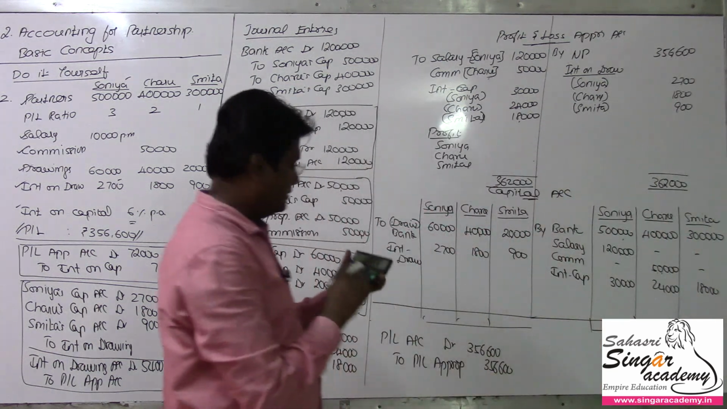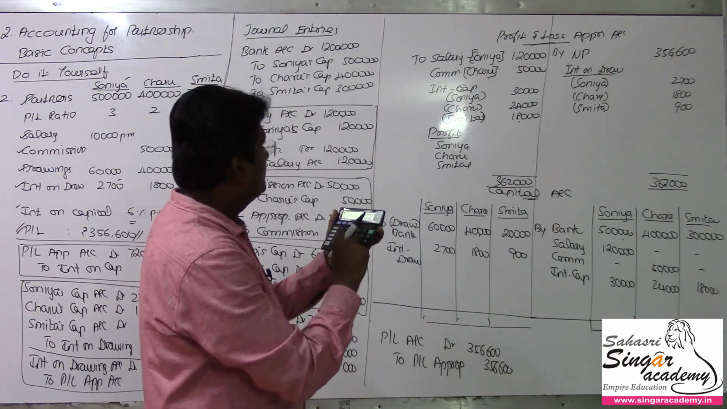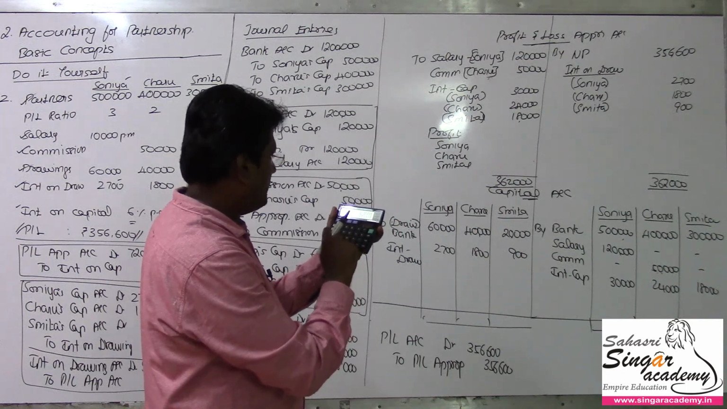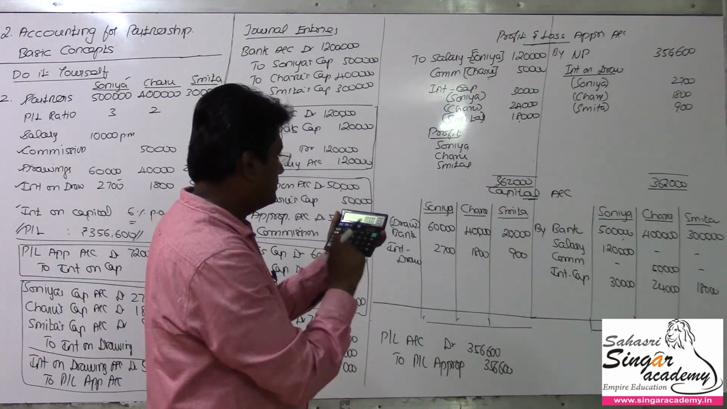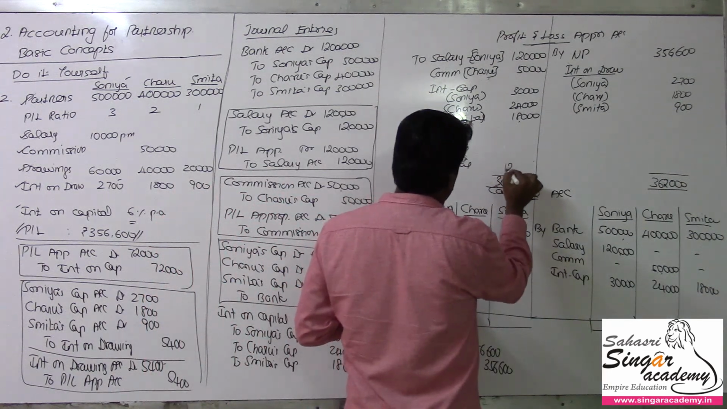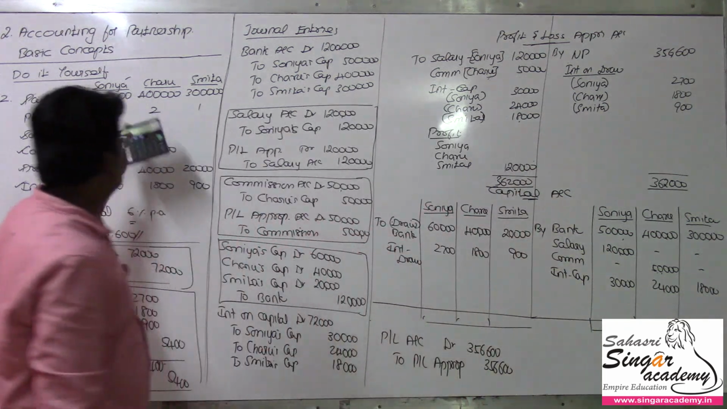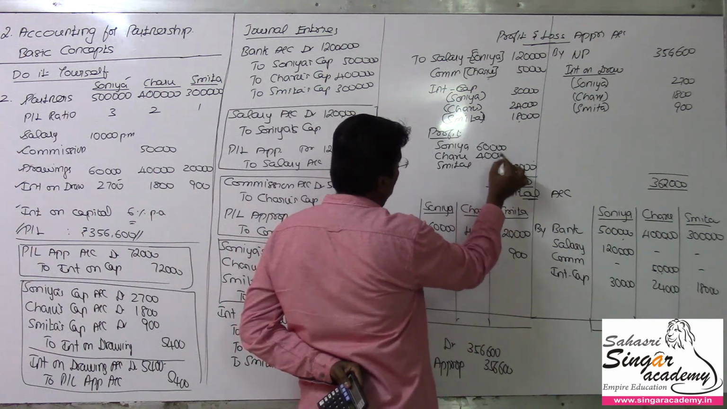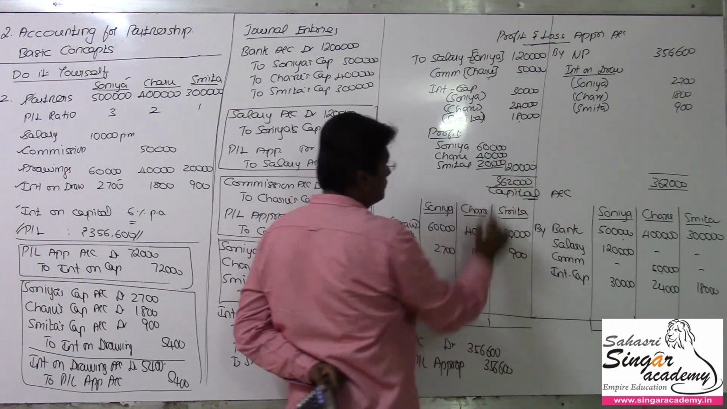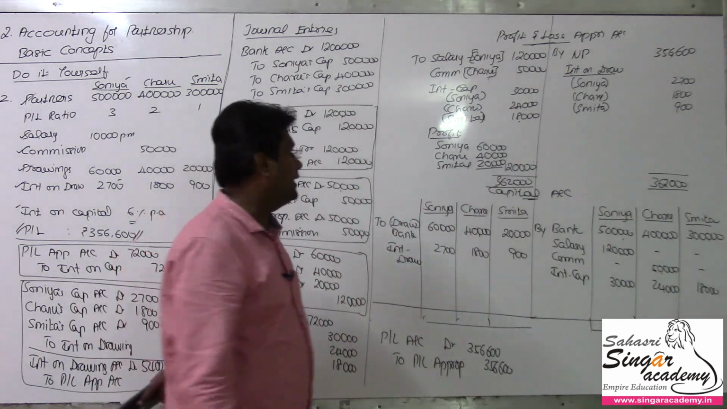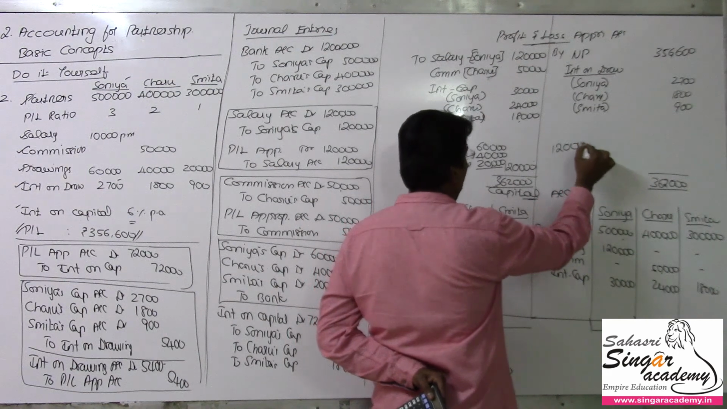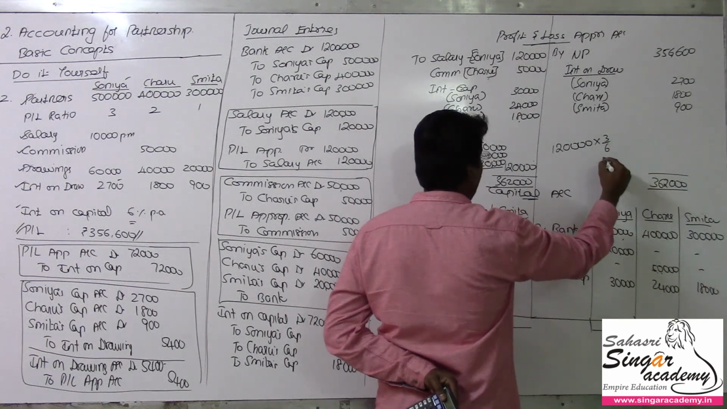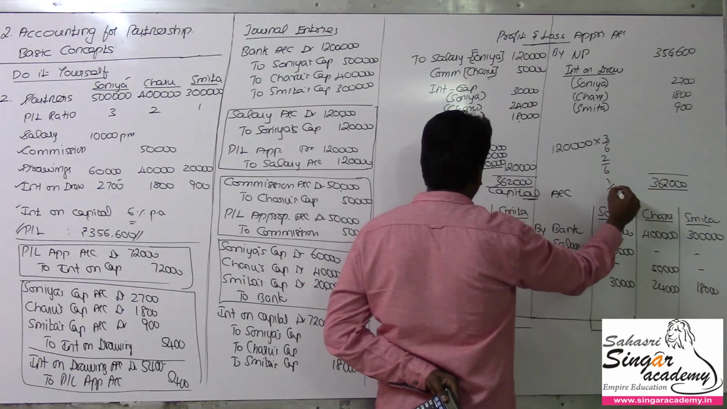Find out the balance here: minus 1,20,000, minus 50, minus 30, minus 24,000, minus 18,000. The final answer is 1,20,000. This 1,20,000 should be distributed to these three in the ratio of 3:2:1. Then it is 60,000, 40,000, 20,000 rupees. That means 1,20,000 into 3 by 6 for Sonia, 2 by 6 for Charu, and 1 by 6 for Smita.